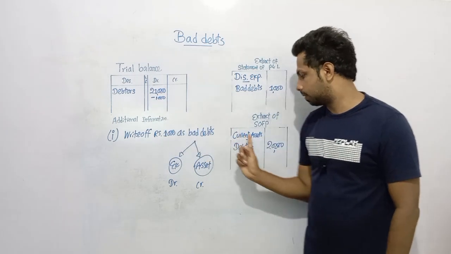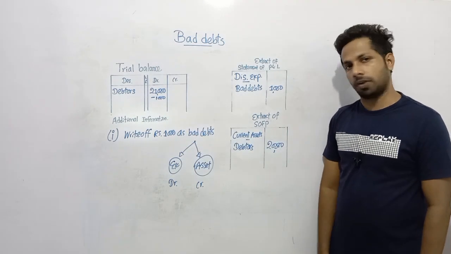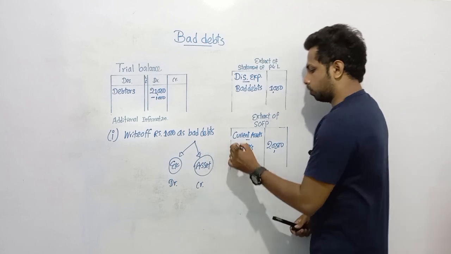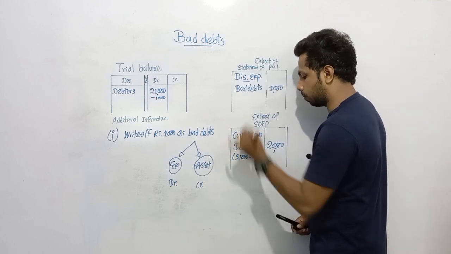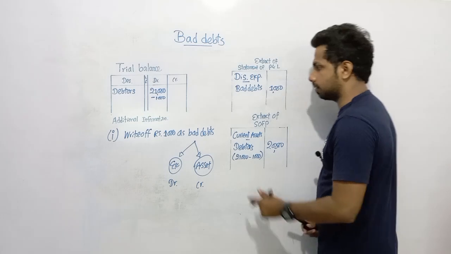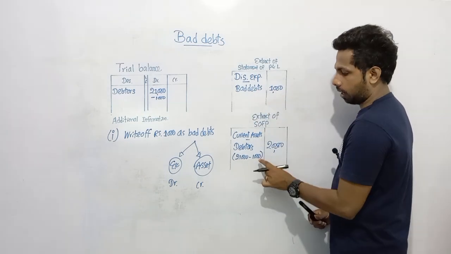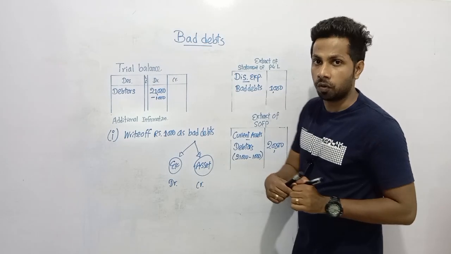So when presenting debtors in the SOFP, deduct that 1,000 from the given amount in the trial balance, and you can present the real debtors now. From 21,000, after deducting 1,000, you need to present 20,000 as debtors. 1,000 is a bad debt, so it is an expense as well as affects to decrease the asset. I think this is clear for all of you.